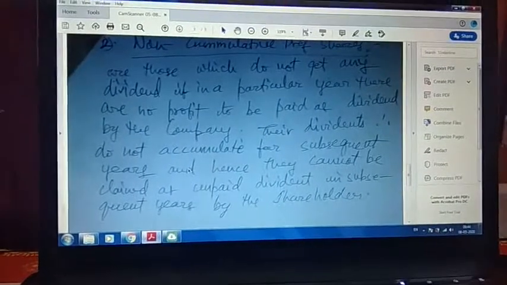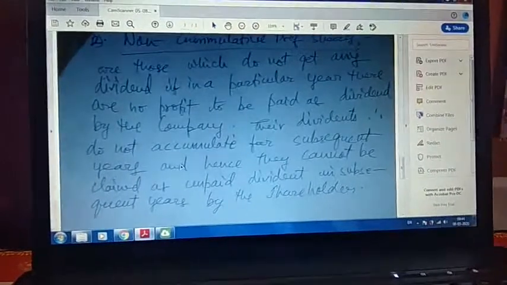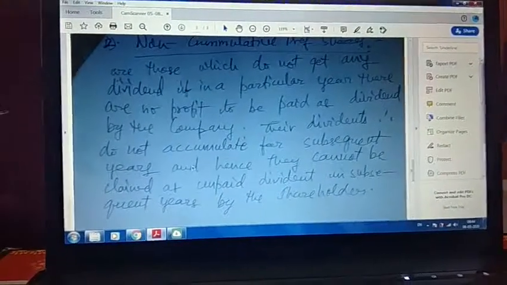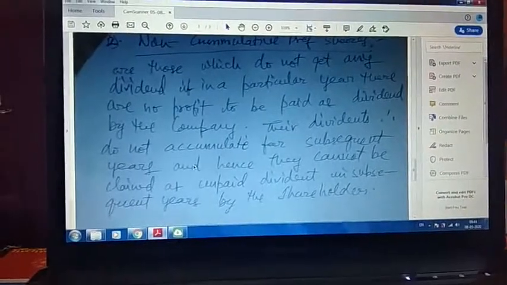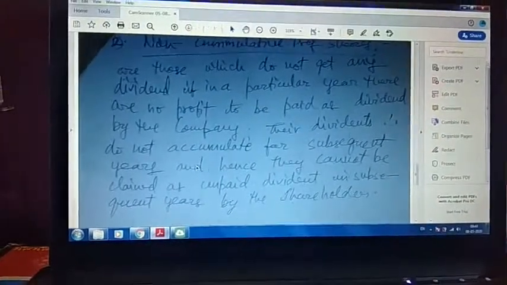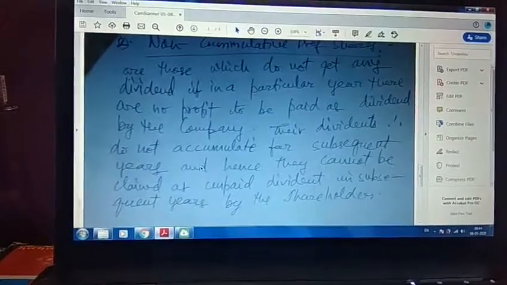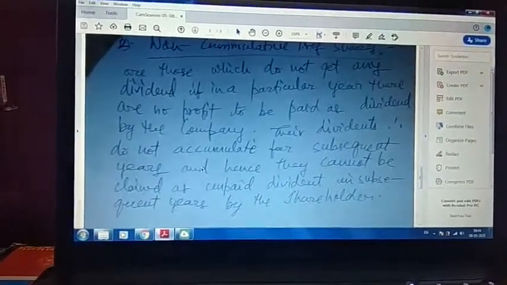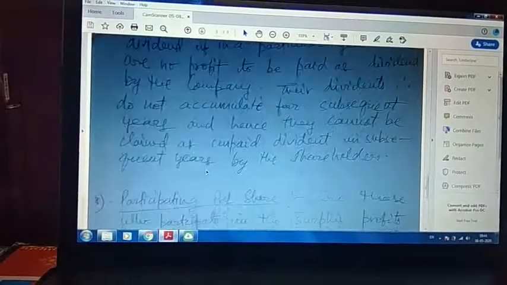So the bottom line is very clear: if there is no profit, then no dividend, and it will not accumulate for the forthcoming years, and hence they will not be paid any dividend if there are no profits, right? So non-cumulative means there is no accumulation of arrears of dividend as in the case of cumulative preference shares.